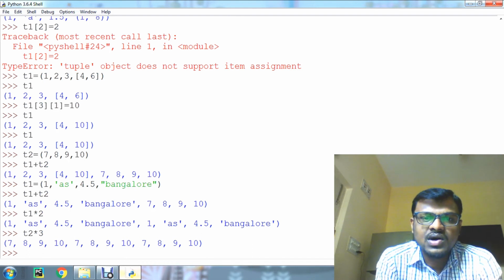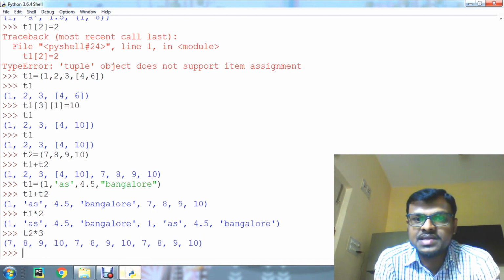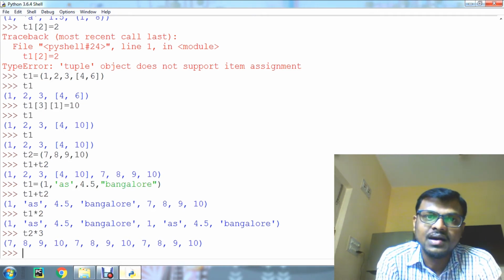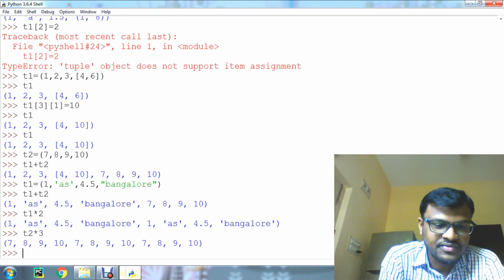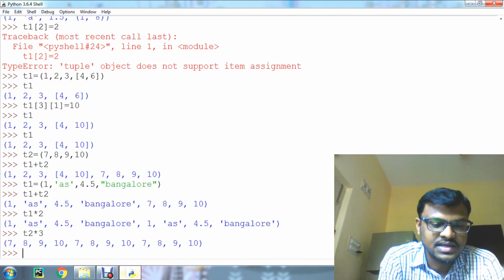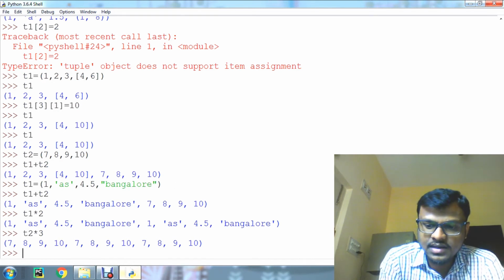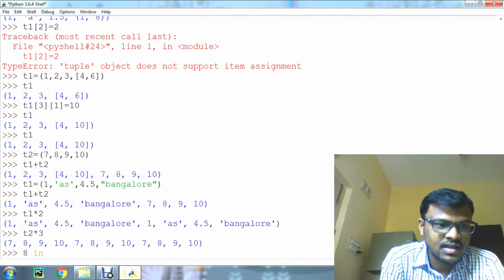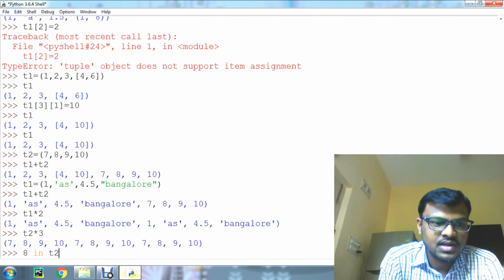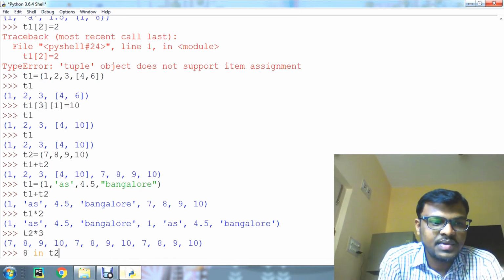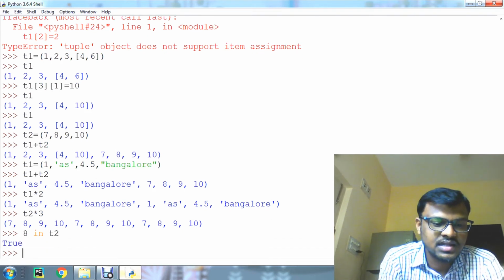These two are used to check if the elements are present in the tuple or not. It will give true or false as the output. For example, if you want to check membership, you have to specify the element, like 8 in t2. If 8 is present in t2, it will give true, otherwise false. So 8 is present, that's why it is true.